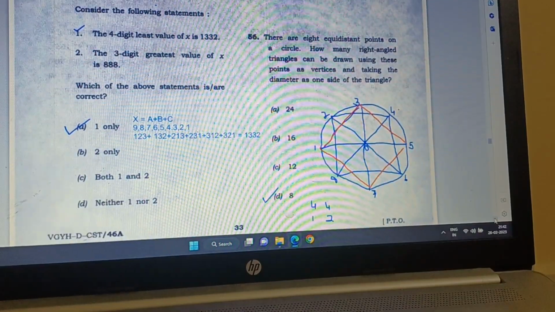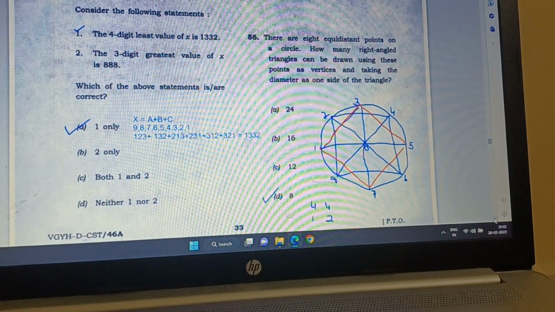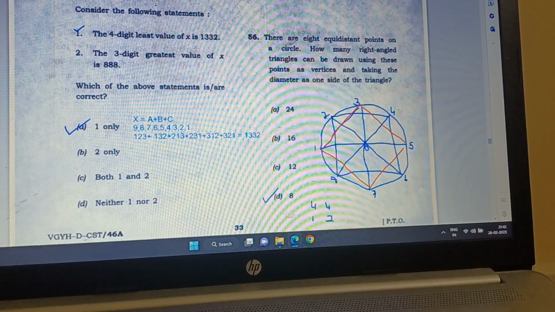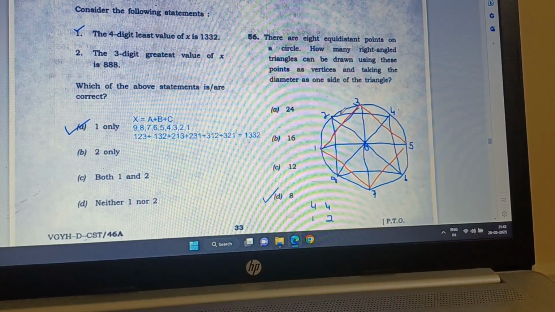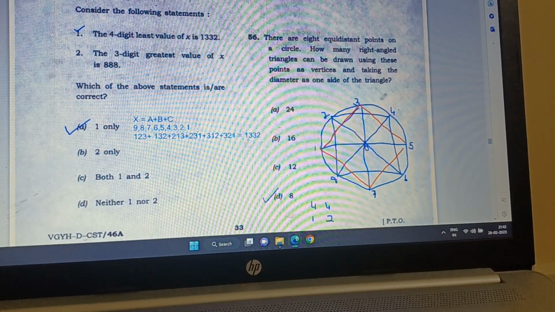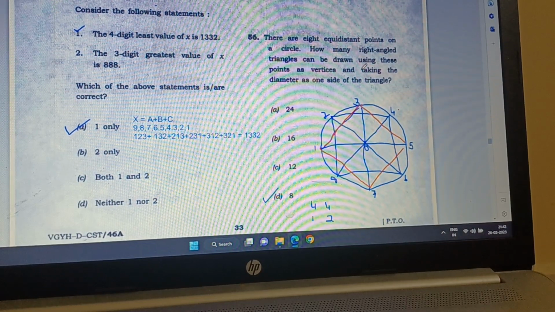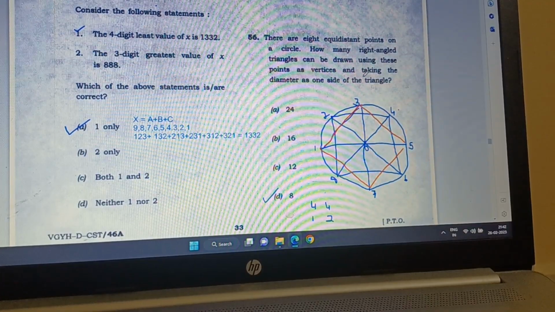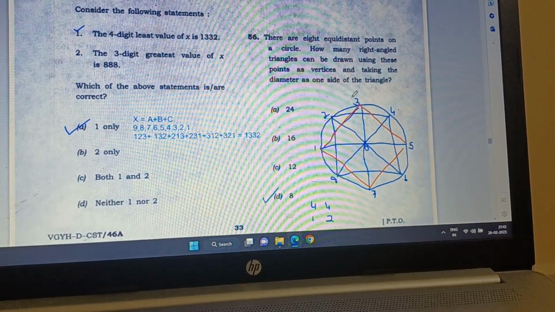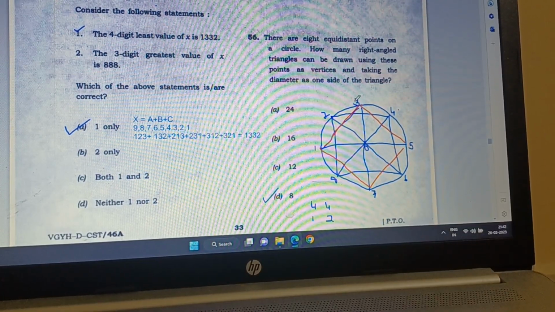Question number 56 is a bit tricky, but let's see it. There are 8 equidistant points on a circle. So I took it number 1, 2, 3, 4, 5, 6, 7, 8. How many right angle triangles can be drawn using these points as vertices? So these points are vertices, meaning top points, so they have to be there.